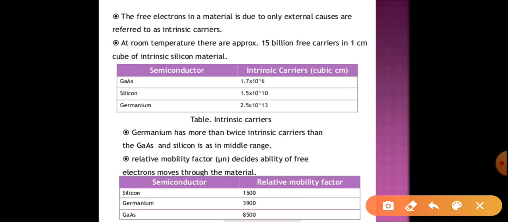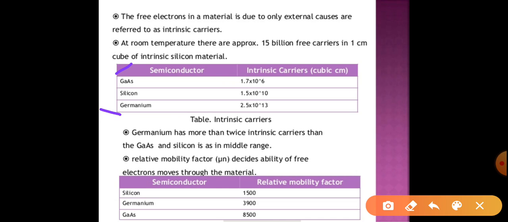If I compare GaAs, the first material, with the third, it is 10 raised to 6 and 10 raised to 13. So there are far more electrons in germanium as compared to GaAs. But in silicon we have 10 raised to 10, that is the moderate one. So this is the concentration, meaning the number of electrons.